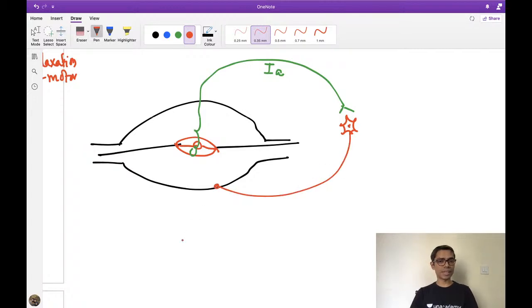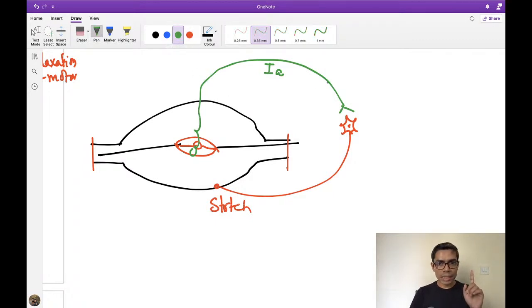Which reflex pathway is this? Everybody write down your answer. If this is the pathway I am drawing, it's monosynaptic, but what is the name of this reflex pathway? If I stretch this muscle, the muscle is going to contract. So this is nothing but my stretch reflex pathway. Exactly, everybody correct.